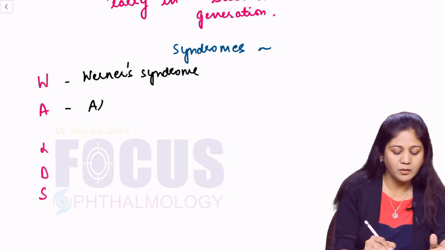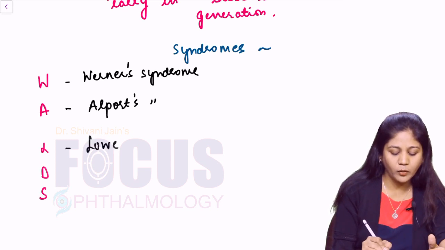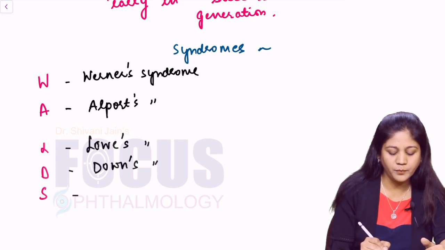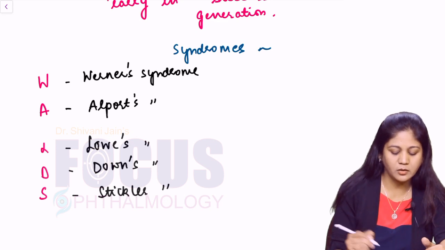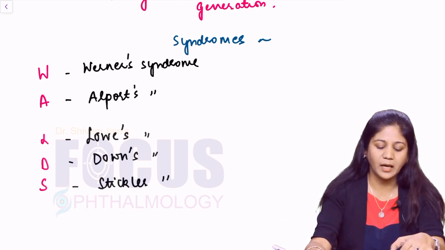Next is the very, very important question. It is Alport's syndrome. From L we have Lowe's syndrome. D is a very common association, Down syndrome, and S is not so common, which is Stickler's syndrome. So these are the syndromes which are mainly associated with cataract.